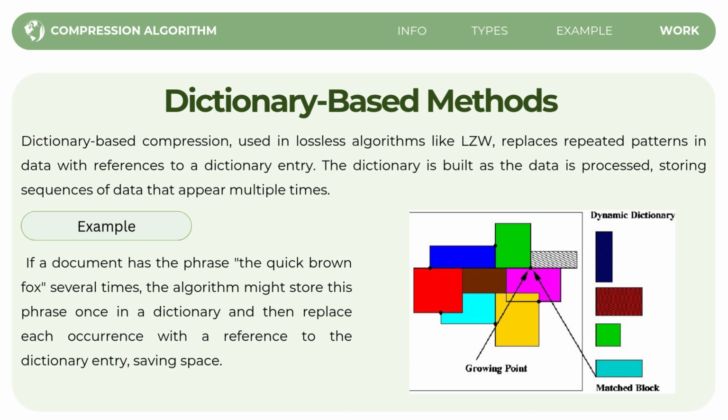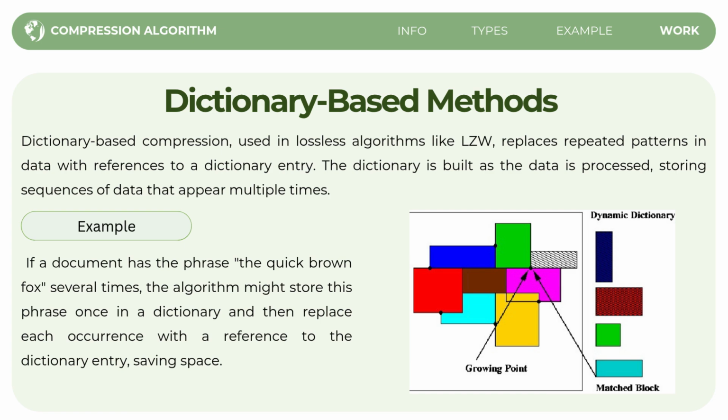For example, let's say you have the phrase "the quick brown fox" appearing several times in a document. Instead of writing out that whole phrase every time, the algorithm can store the phrase once in the dictionary. Then, when the phrase appears again, it replaces it with a short reference to the dictionary entry, which takes up much less space.